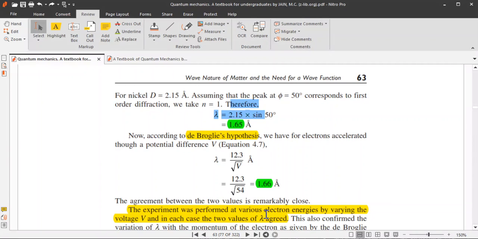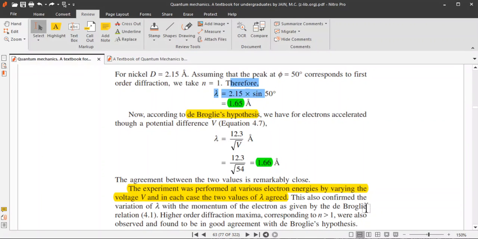Now, according to de Broglie's hypothesis, for electrons accelerated through a potential difference V, which we already discussed, the value of lambda will be 12.3 divided by root over V in angstrom. So if the value of V is 54, then lambda will be 1.66 angstrom. So this value is almost the same as the value obtained from the Bragg's condition.